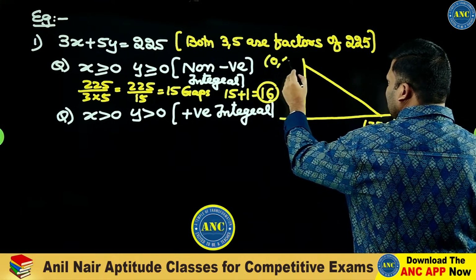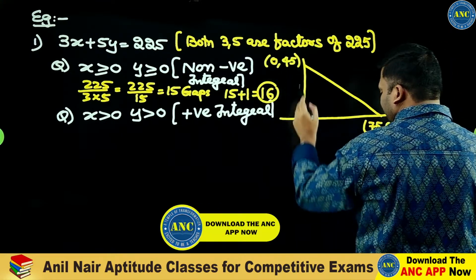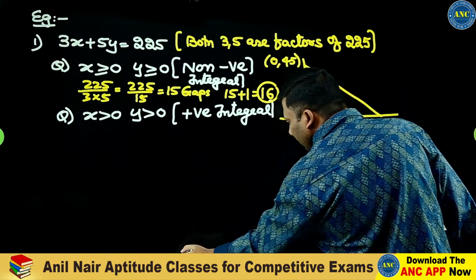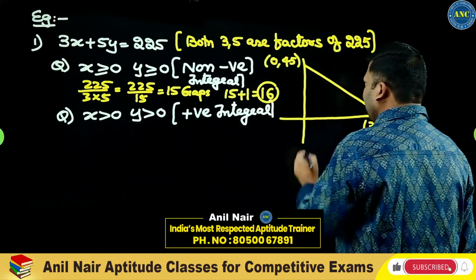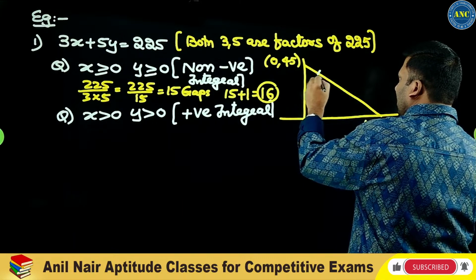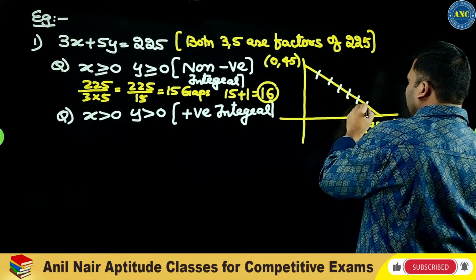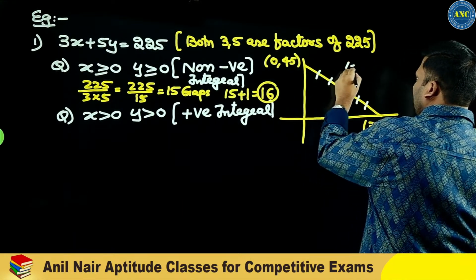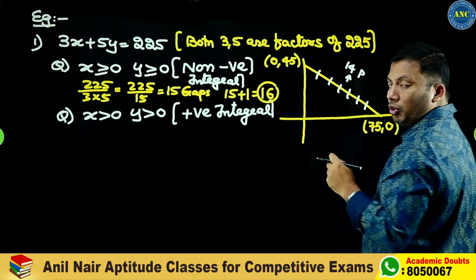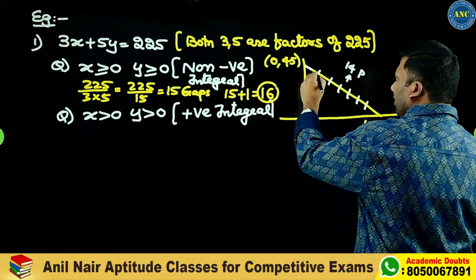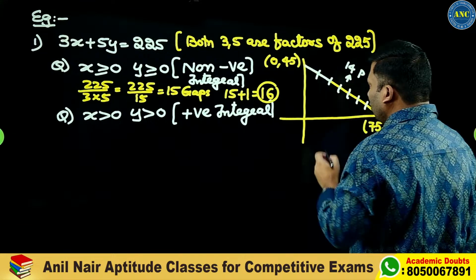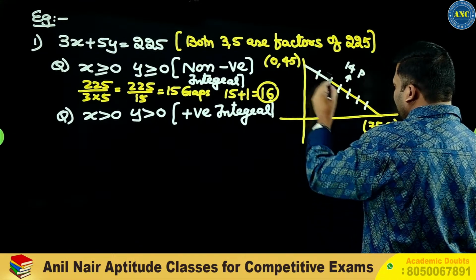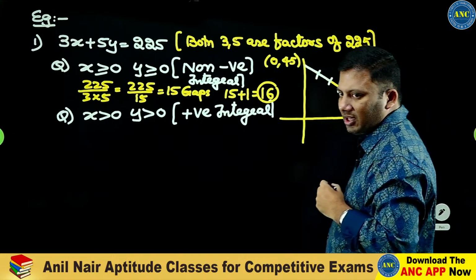If x is 0, y is 45. That means in between there are 14 points. If 2 points are there, there is one gap. If 3 points are there, there are 2 gaps.